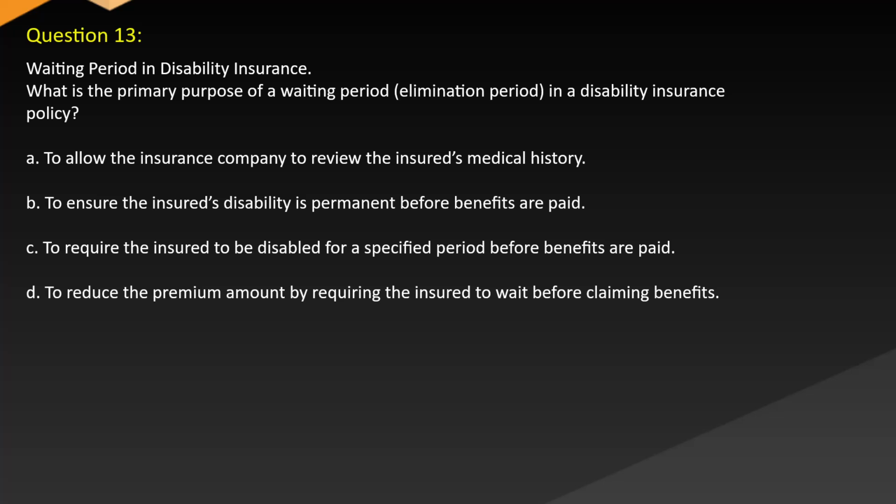Question 13. Waiting period in disability insurance. What is the primary purpose of a waiting period, or elimination period, in a disability insurance policy? A. To allow the insurance company to review the insured's medical history. B. To ensure the insured's disability is permanent before benefits are paid. C. To require the insured to be disabled for a specified period before benefits are paid. D. To reduce the premium amount by requiring the insured to wait before claiming benefits.